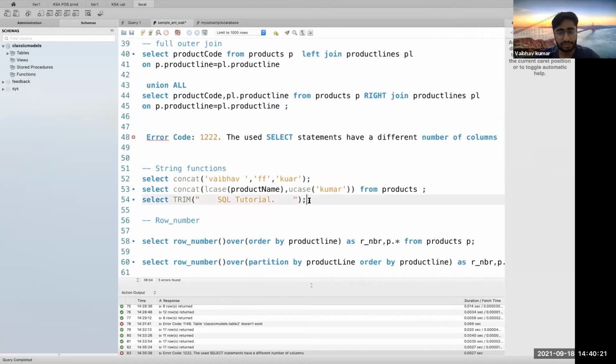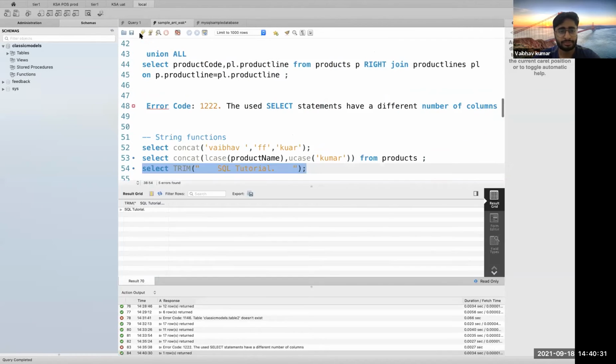So yeah, see this thing. There is some string written here. Okay. So if I go and run it, it will give me this thing. There are no spaces present around here. I mean, ignore this one. It has no space here because I have removed it. So in general, we use trim.